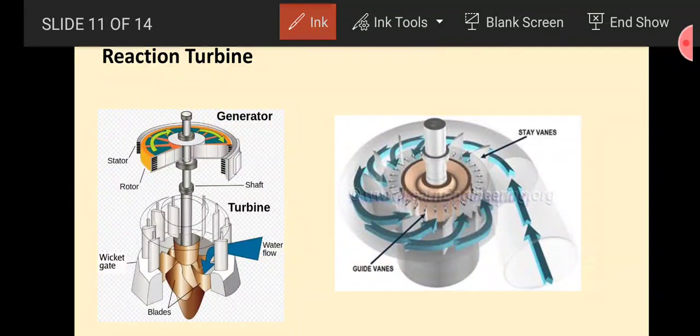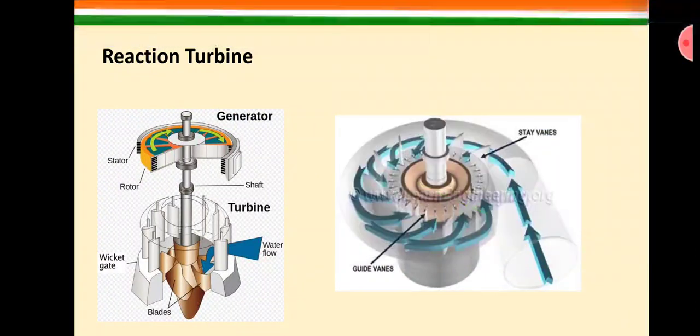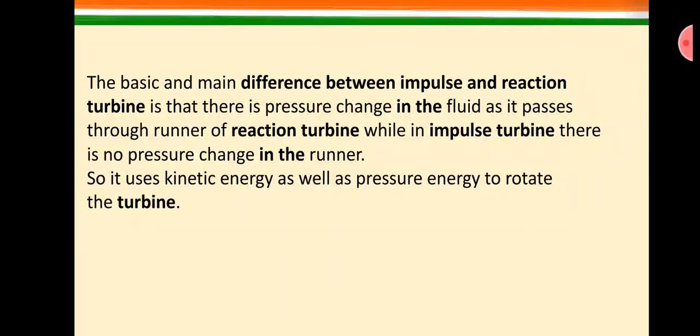That is why it is called a pure reaction turbine. And now, what is the basic difference between impulse and reaction turbine? The main difference is that there is a pressure change in the fluid as it passes through the runner of a reaction turbine, while in an impulse turbine there is no pressure change in the runner.